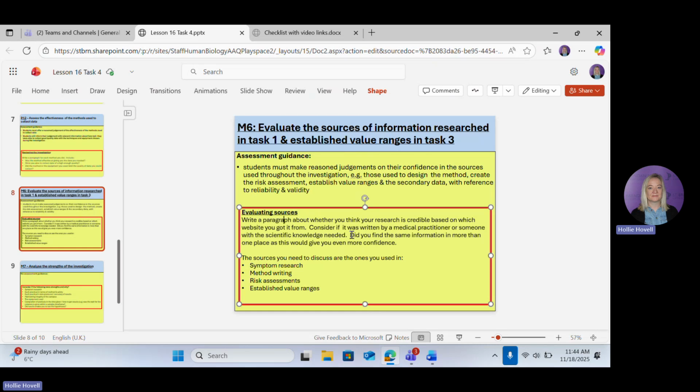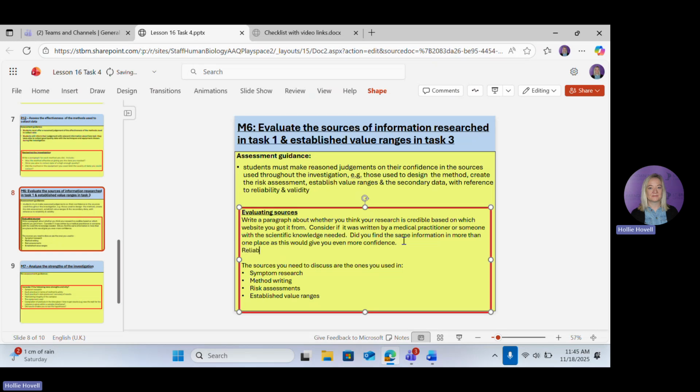Now, I've just realised something that isn't on here, which it says on the top here, you need to talk about reliability and validity. So let me just go through those with you. So first of all, was it reliable? Reliable starts with the letter R. Now, a way to think about what that means is reliable, repeat.